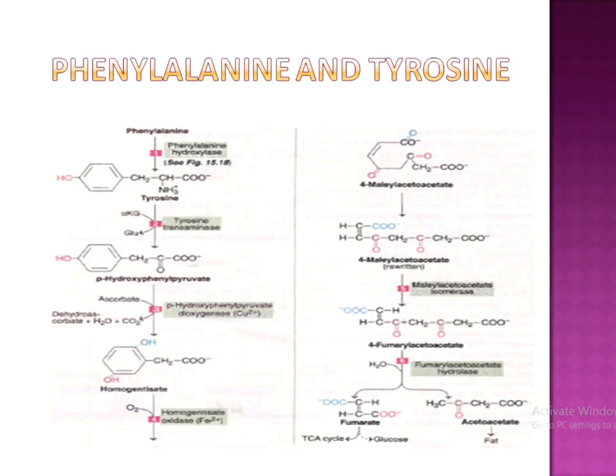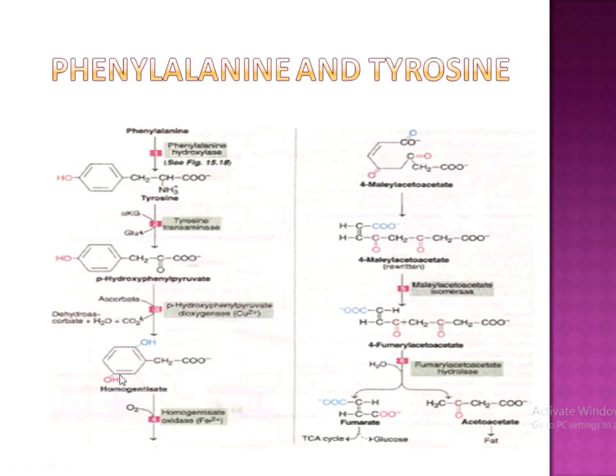Then this tyrosine will react with tyrosine transaminase. Then we'll get para-hydroxyphenyl pyruvate. Then they will react with para-hydroxyphenyl pyruvate dehydrogenase and we'll get homogentisate.